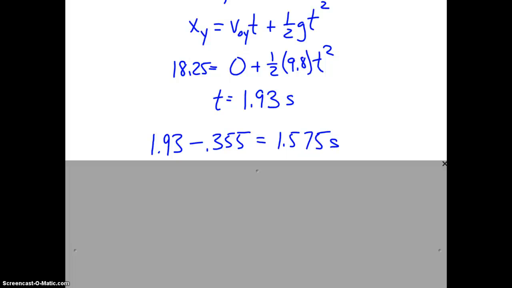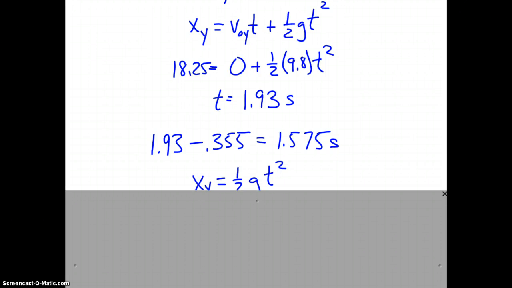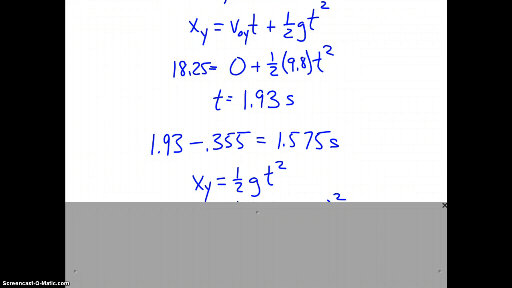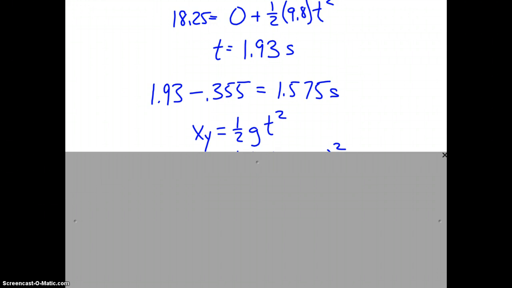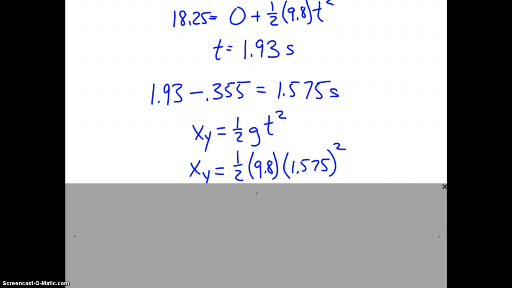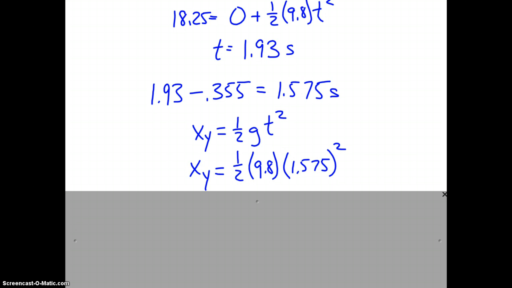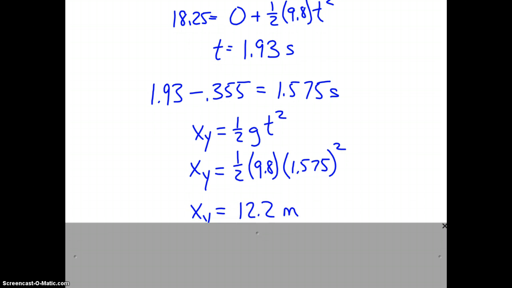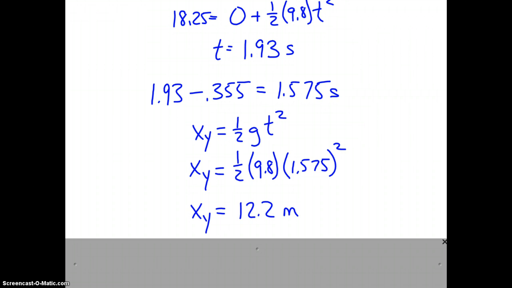So we subtract those two and we get 1.575 seconds. We're now going to use that time to figure out how far the pot can fall during that amount of time. So Δy equals 1/2 times 9.8 times 1.575 squared. When we calculate that, we get 12.2 meters. So this is how far the pot has fallen.